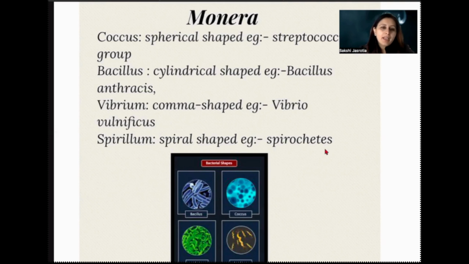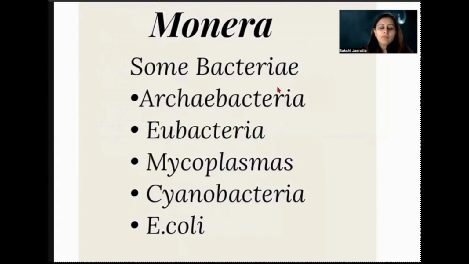So we can say that Monera, despite being able to survive at all the varied places, is also available in different shapes. These are the different types of shapes in which they are available. Here are a few examples of these bacteria that we are going to talk about now: Archaebacteria, Eubacteria, Mycoplasma, Cyanobacteria, and E. coli. We'll be talking about all these one by one.